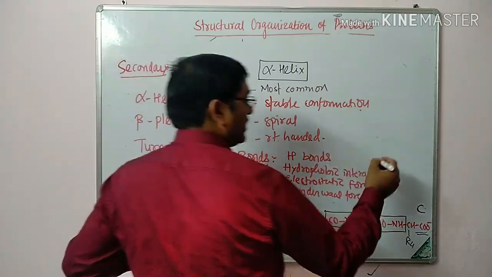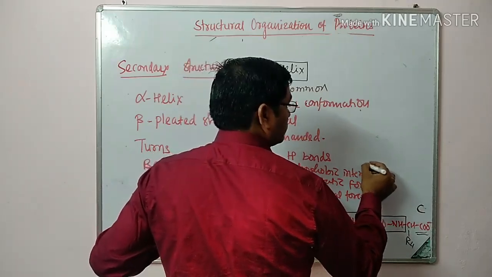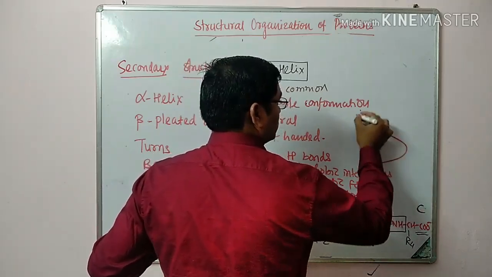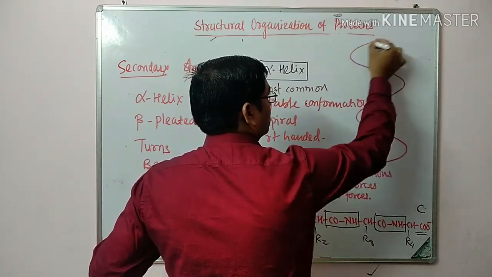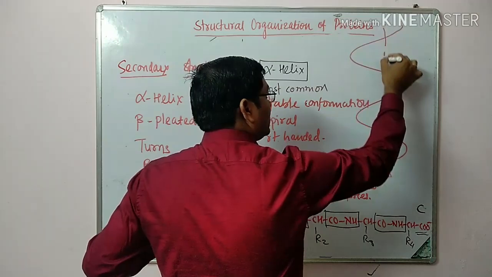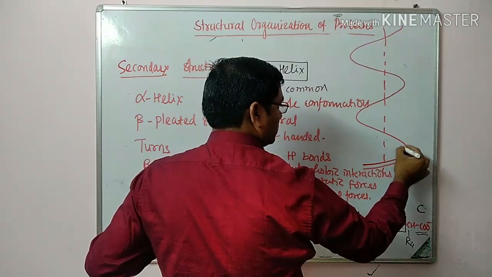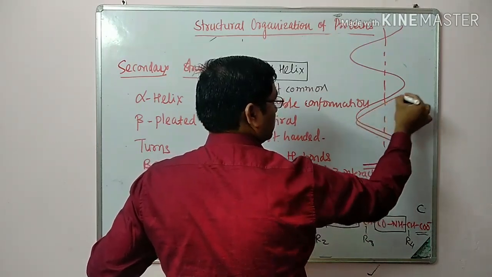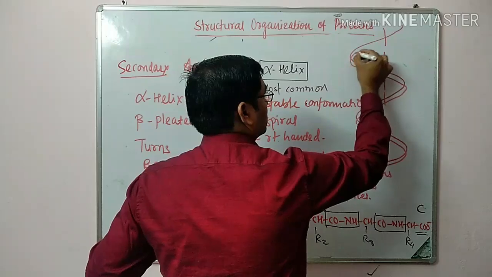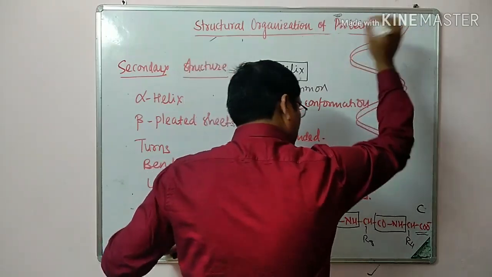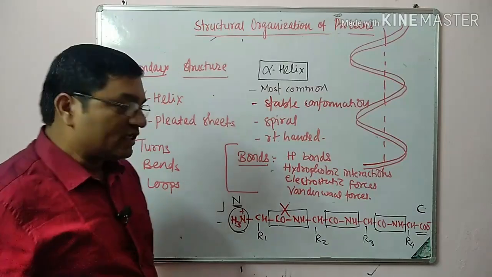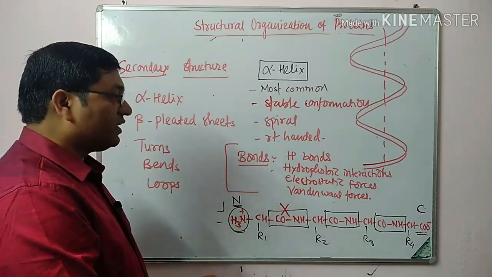The structure is like this, around a central axis. This is an alpha helix.